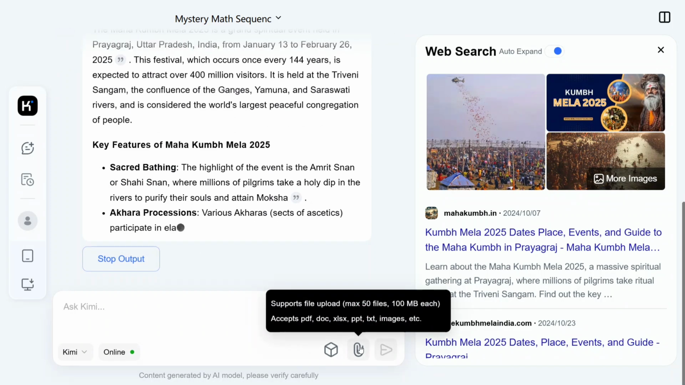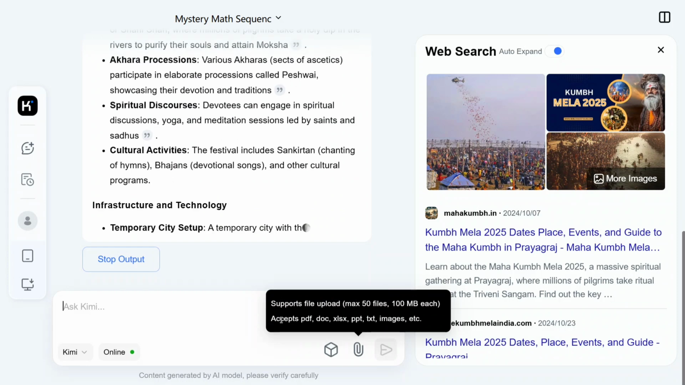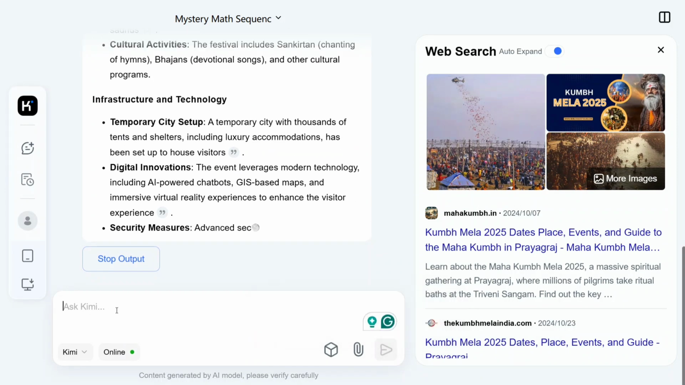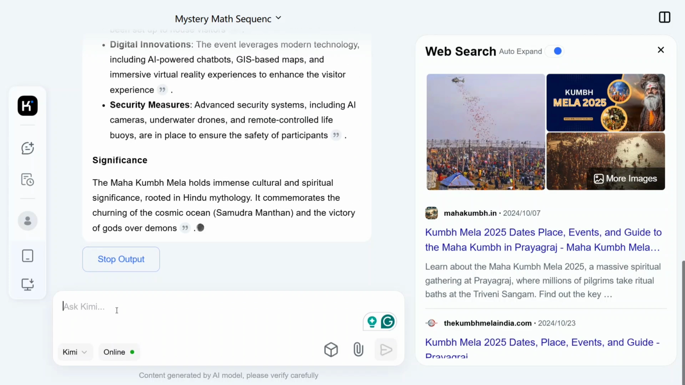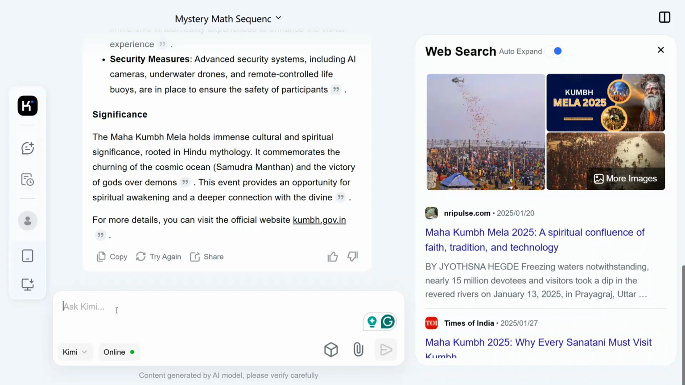Apart from that, you can even attach 50 files of 100 MBs each, which is crazy, which accepts PDF, docs, XLS, PPT, text, images, and whatnot. So what is stopping you from using it? Try Kimi K1.5 today. The model is a monster, and I feel that once the benchmark gets out, it would be very similar to DeepSeek only. I hope you try out the model.